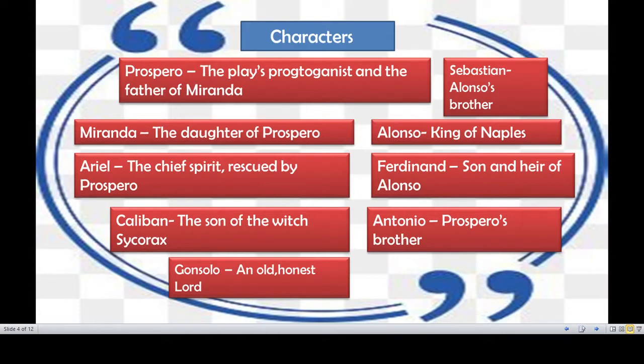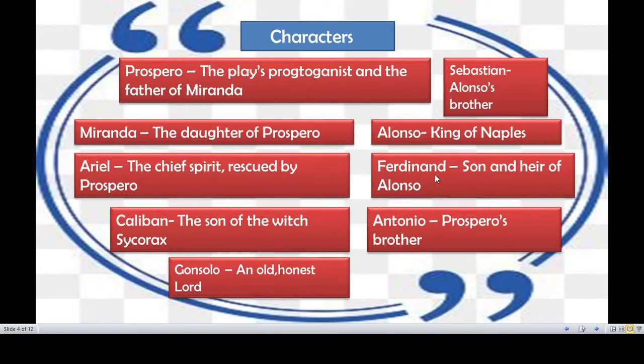Okay, Milan is a country. So Prospero was a powerful person. He was a duke, like a king. And Miranda was his daughter. Then Antonio. Here you can see the character Antonio. Who is Antonio? Prospero's brother. Next, what are the other characters we have to know about in this play? Alonso. Alonso is the king of Naples, and he is the enemy king of Prospero.